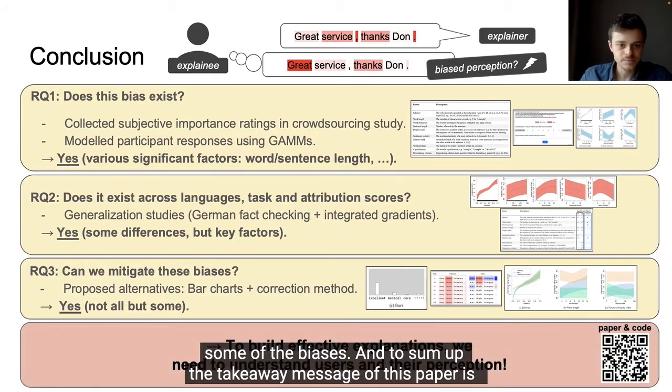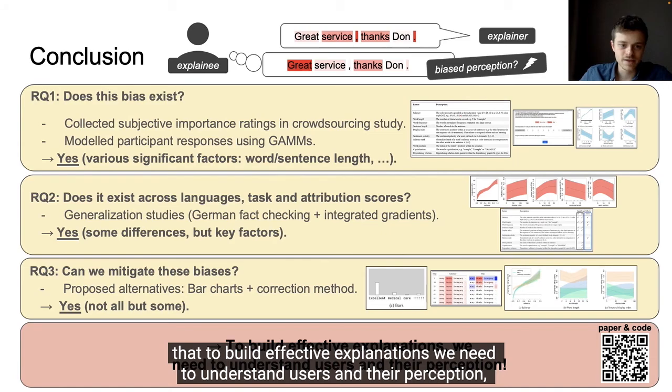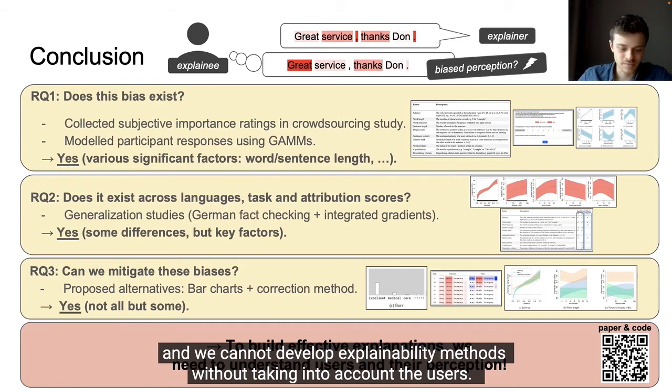And to sum up, the takeaway message of this paper is that to build effective explanations, we need to understand users and their perception, and we cannot develop explainability methods without taking into account the users.